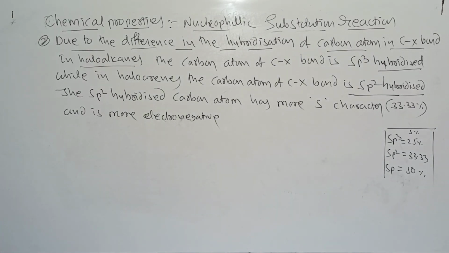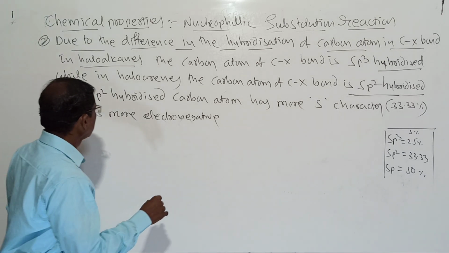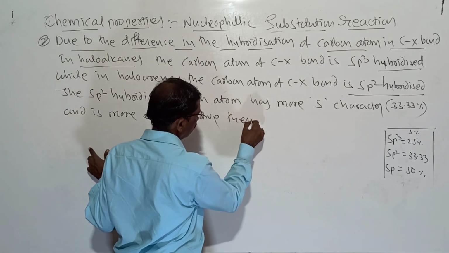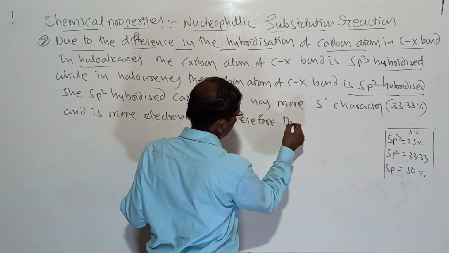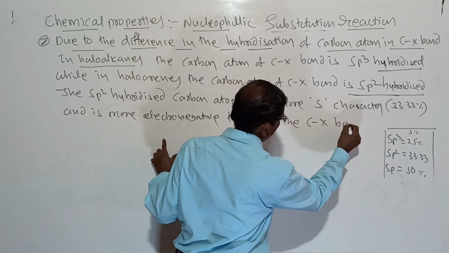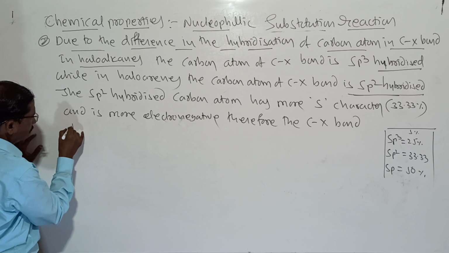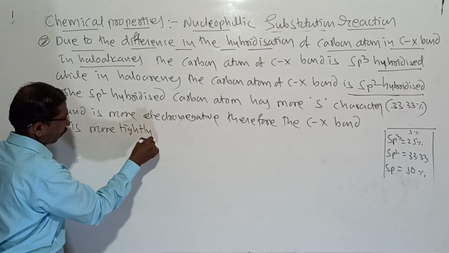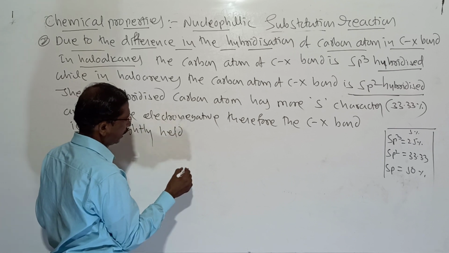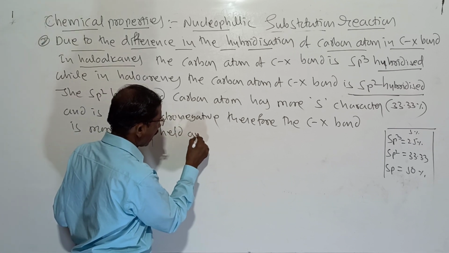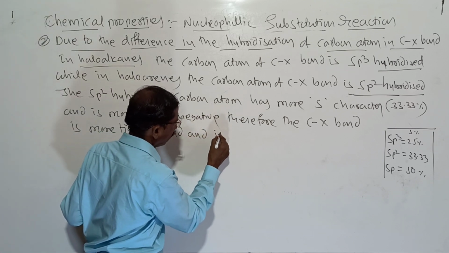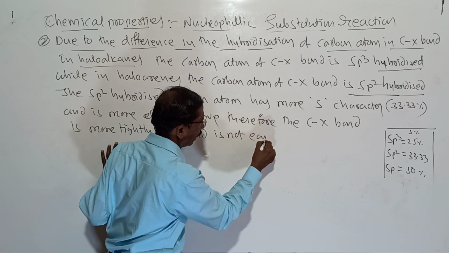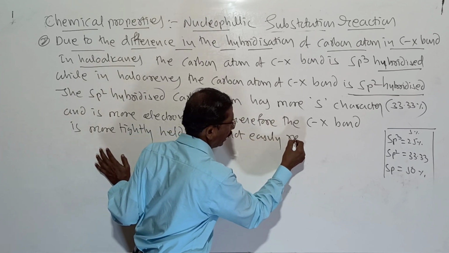So therefore, it is more electronegative, and therefore in haloarenes the C-X bond is more tightly held and is not easily replaced.